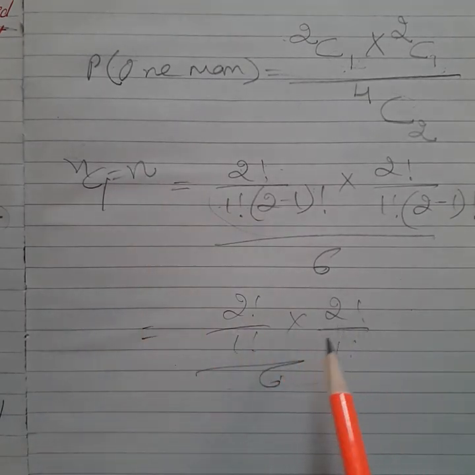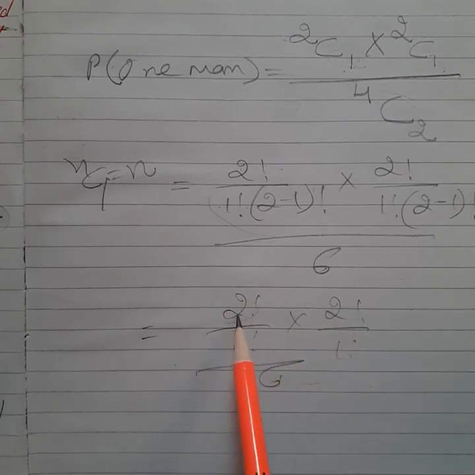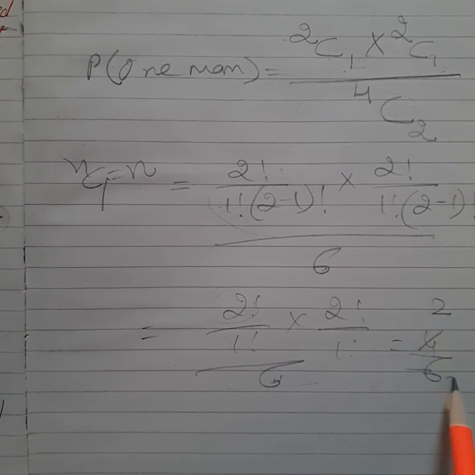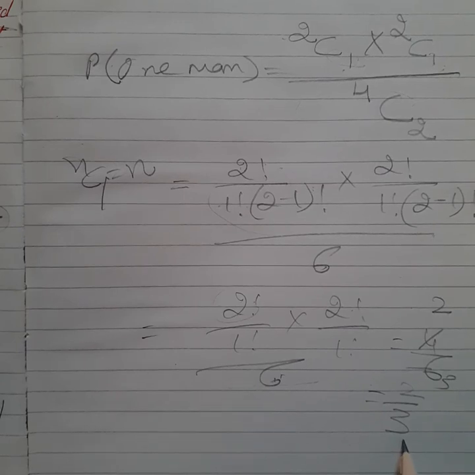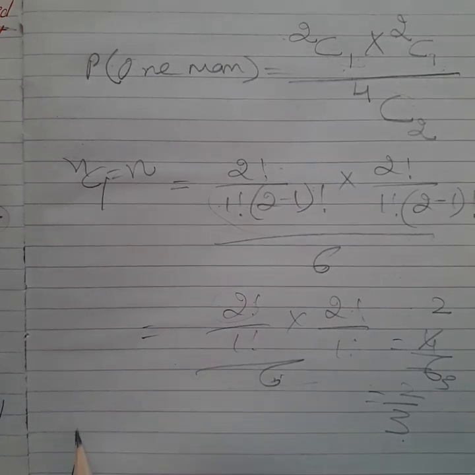When you open 2 factorial, 2 multiplied by 1 you get 2, and 2 times 2 is 4, and you get 4 upon 6. By cancelling it with the table of 2 you get the answer 2 upon 3.